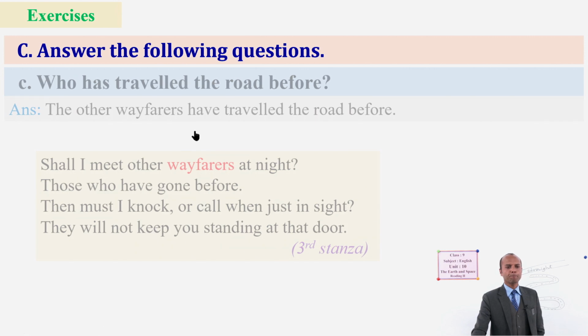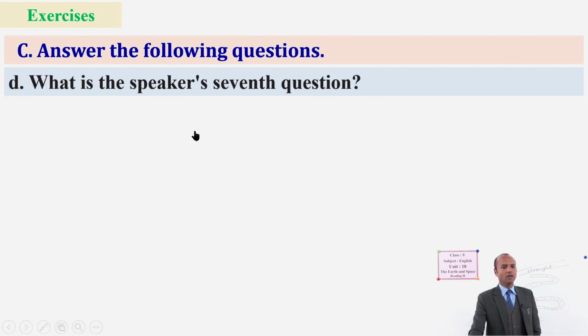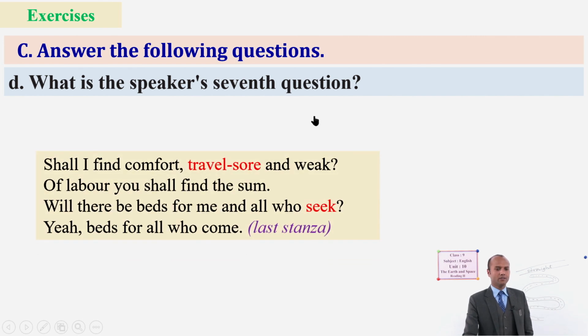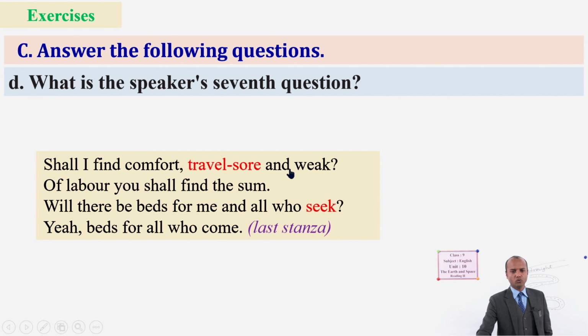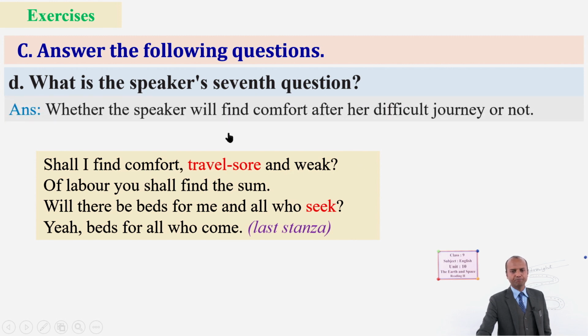Good. Next question. What is the speaker's seventh question? You have to read the last stanza. There are two questions, and this is the seventh question. Shall I find comfort, travel sore and weak? This is the question. Whether the speaker will find comfort after her difficult journey or not, this is the question. Or you can just copy this question for the answer.